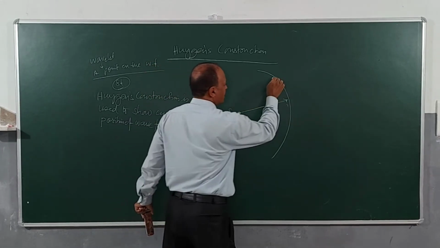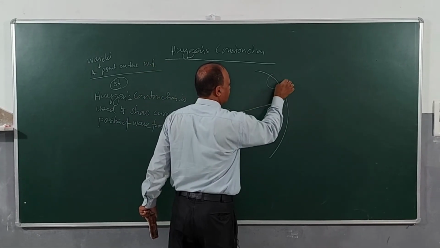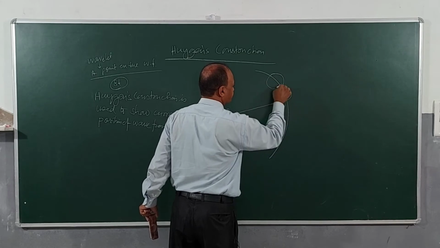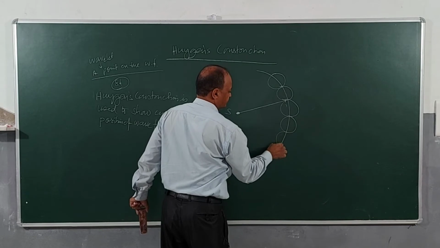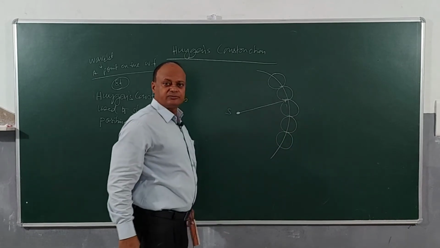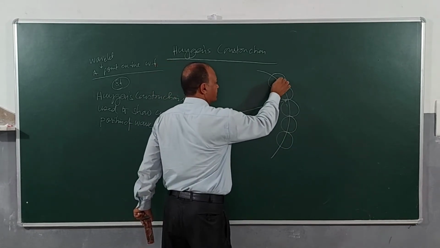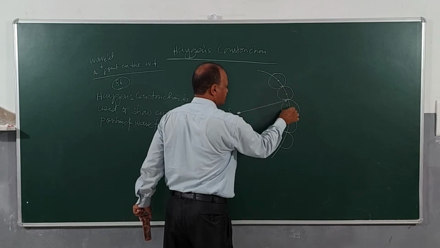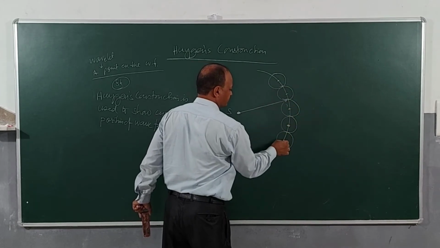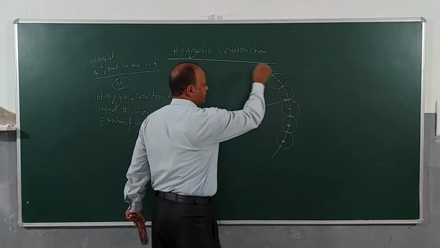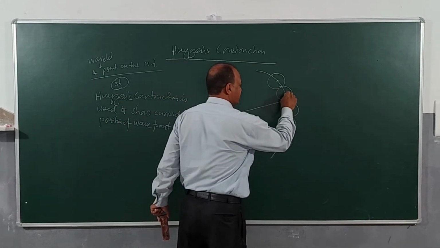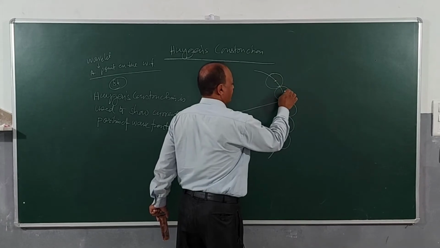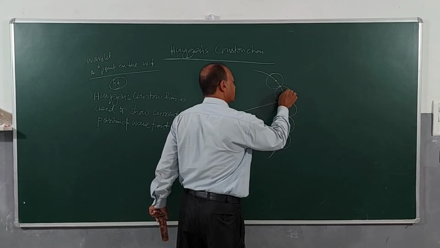S is the source, and then I will consider a number of wavelets, right? These are sources, wavelets, and then I draw these wavelets having radius c into delta t. What radius? C into delta t.